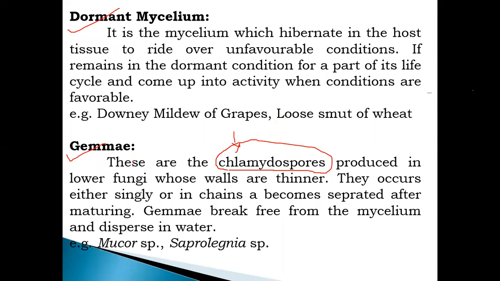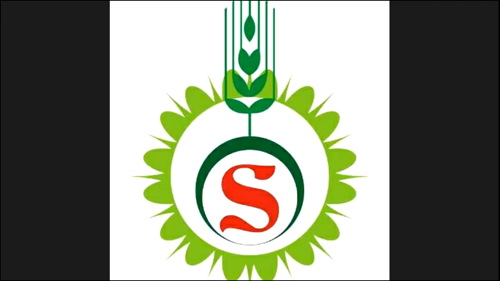Most important thing is that in the case of a gamete, this is called chlamydospore, and chlamydospores are nothing but resting spores. chlamydospore ला काय म्हणायचे? resting spore म्हणायचे. जसं dormant mycelium आहे तसं in the case of a gamete, these chlamydospores are nothing but resting spores. Okay, this is all about the modification of mycelium or the modification of the thallus.